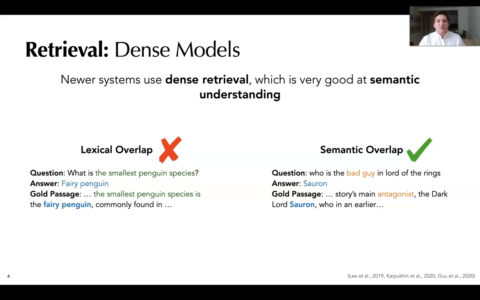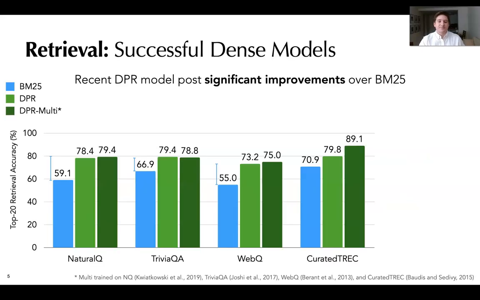More recently, dense retrieval models have exploded in popularity. Dense retrievers leverage large pre-trained language models like BERT to encode semantic information into short, dense vectors. Since BERT does a great job of encoding semantic information, dense retrieval models can better represent questions like who is the bad guy in Lord of the Rings. However, since it does not explicitly model tokens in the text, they are not as strong at capturing lexical overlap.